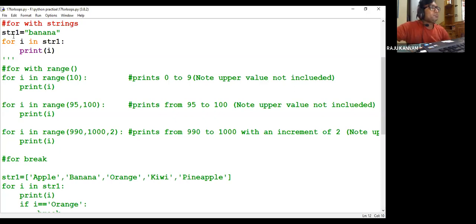Now we are mentioning for in str1. How many elements are there in str1? For all those elements this for loop will be repeated. So for example I'll write the string as banana apple. It is only a single string, so it will be repeated for the single string, for all the characters of the string. Now save it, run.